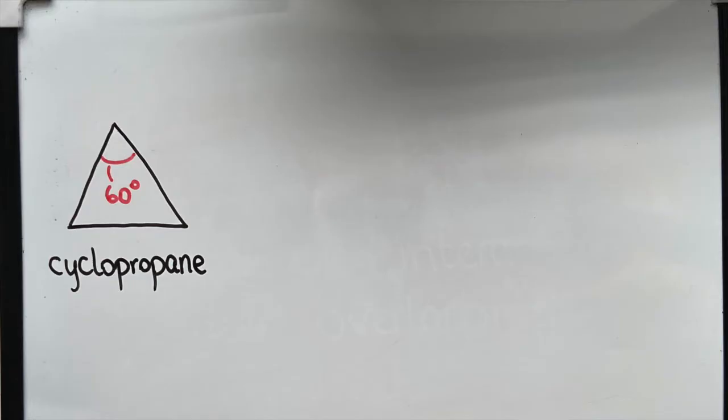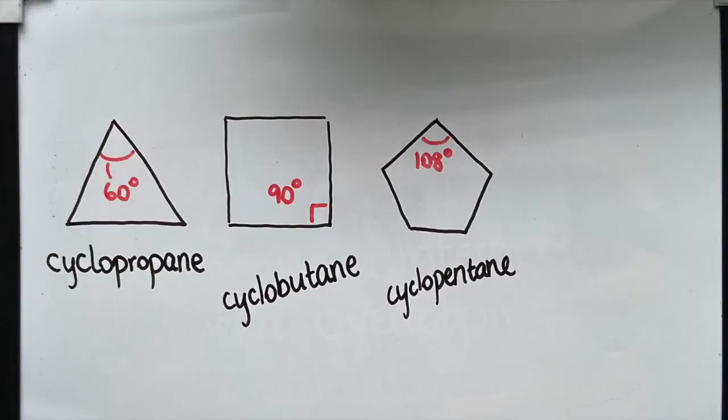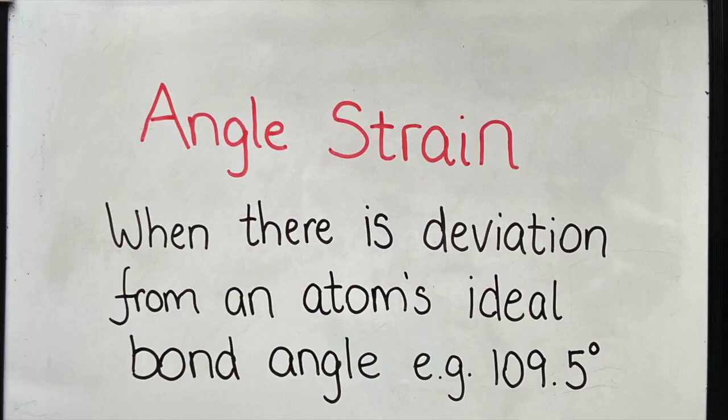If we assume the ring systems to be planar, i.e. they lie flat on the page, the bond angles would be 60 degrees for cyclopropane, 90 degrees for cyclobutane, 108 degrees for cyclopentane, and 120 degrees for cyclohexane. Therefore, for planar ring systems, we would observe a significant angle strain, an unfavorable occurrence seen wherever there is deviation from an atom's ideal bond angles.